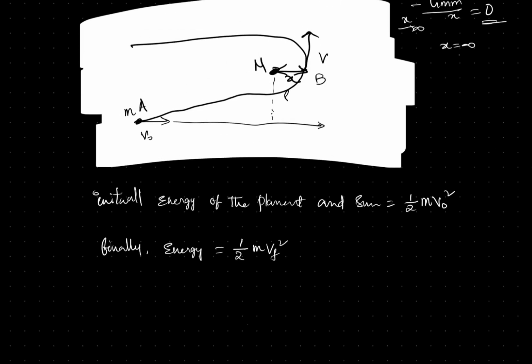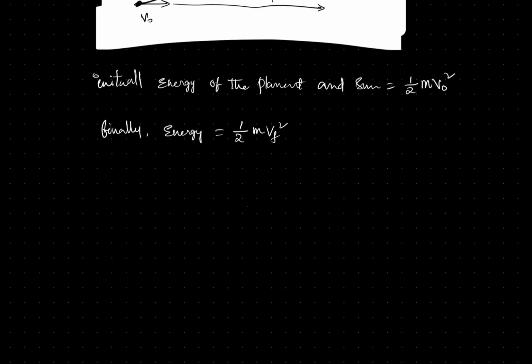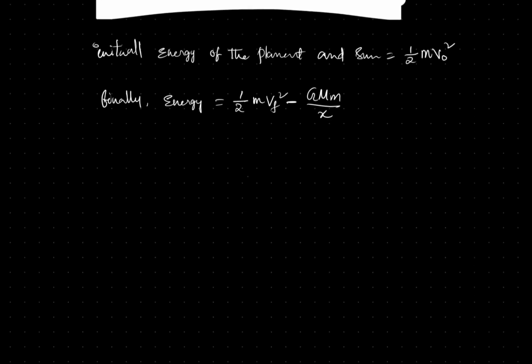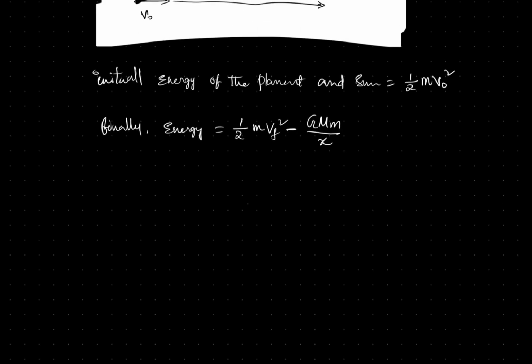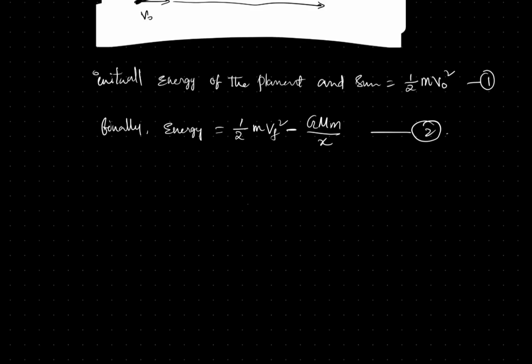Let's take v equal to v final. Minus, there will also be the gravitational energy between both of them, G capital M into small m by x. So let's take this as 1 and this as 2.